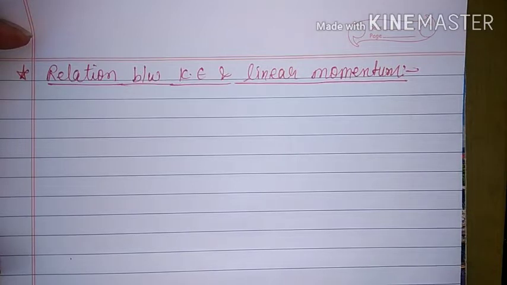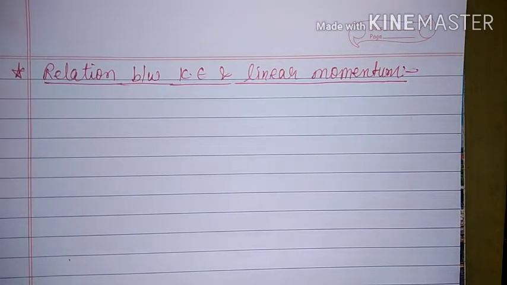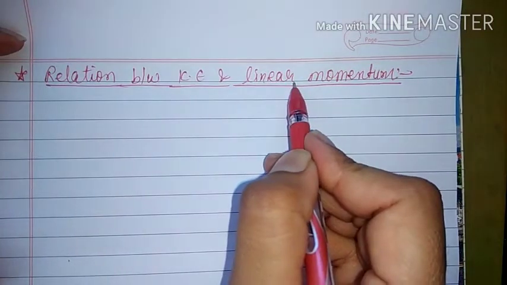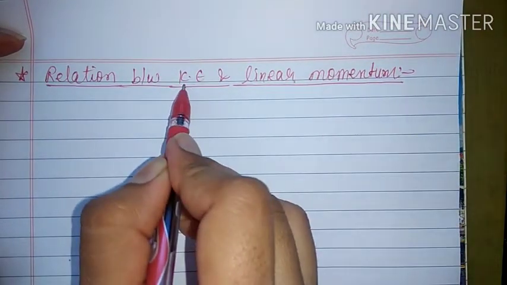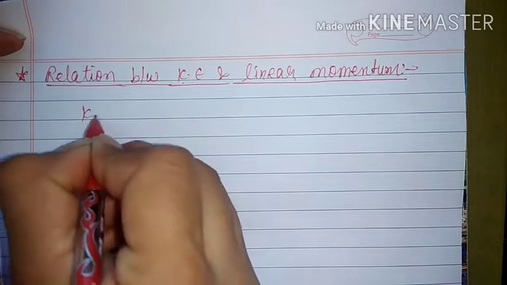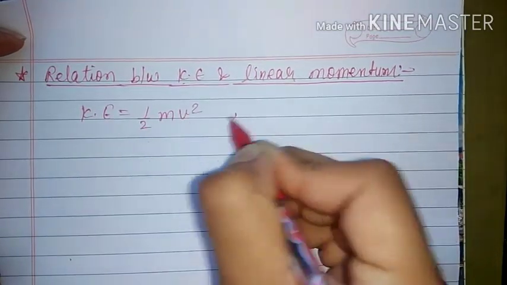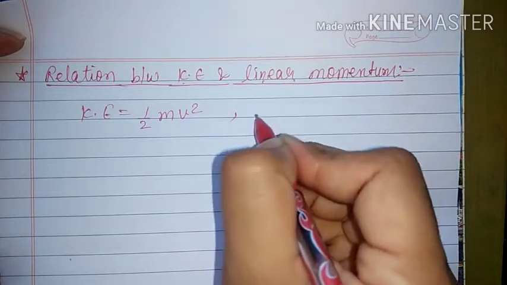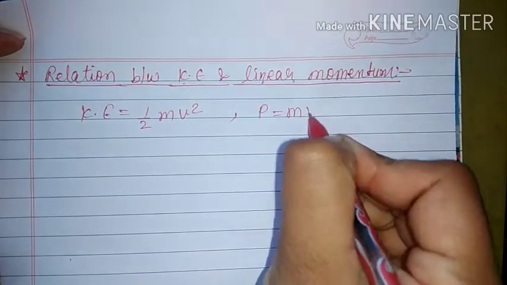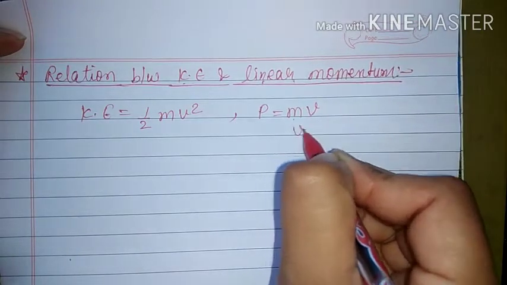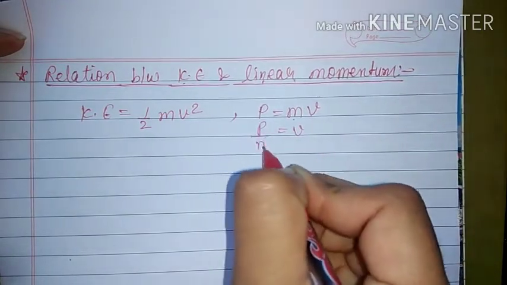Our next topic is the relation between kinetic energy and linear momentum. We have studied linear momentum in class 9th, and right now we have derived the formula for kinetic energy. So we know that kinetic energy is equal to half mv square, and linear momentum, denoted by p, is the product of mass and velocity. So from here, the value of velocity is equal to p upon m.